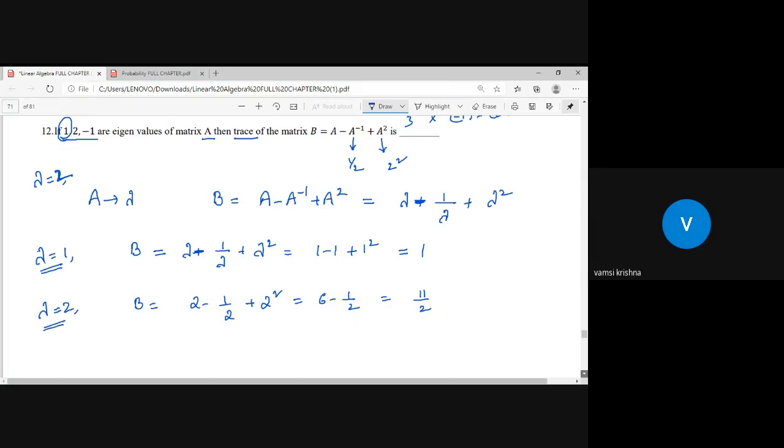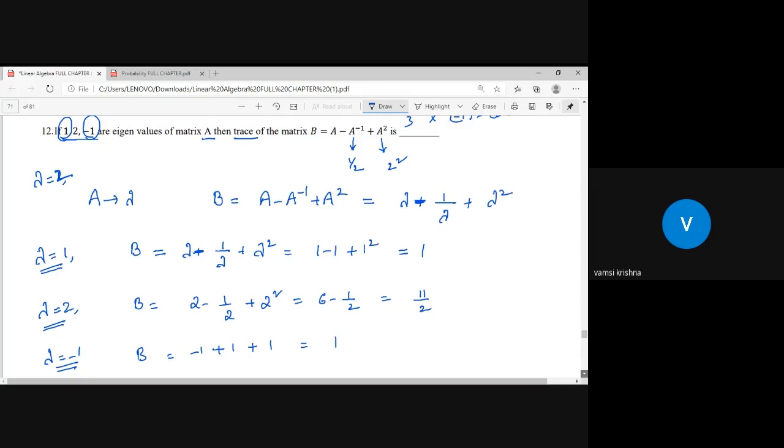Next one is lambda is minus 1. Okay. Sir, lambda is minus 1. Then the B matrix eigenvalue will be minus 1 minus of 1 by minus 1, so it is plus 1. And plus of minus 1 whole square, that is plus 1 only. So that should be 1 finally.